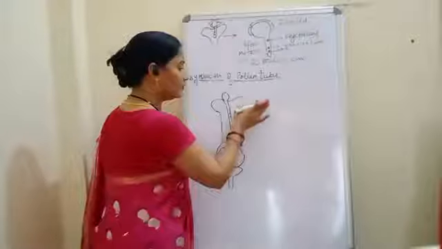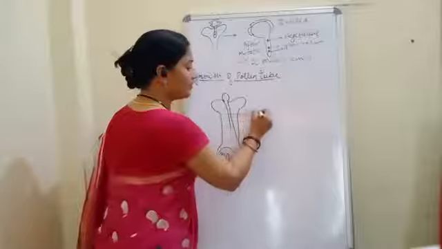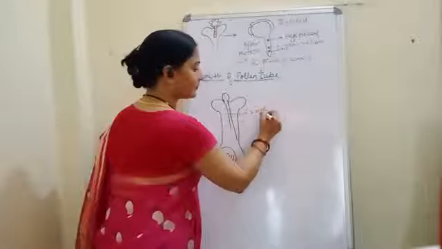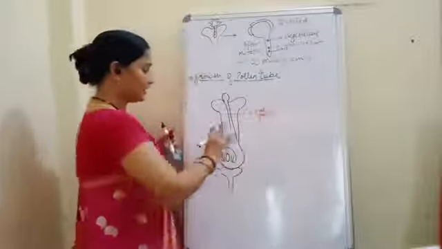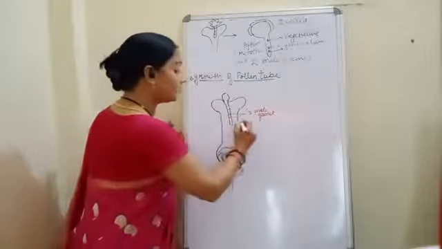Okay, so now I am not drawing this. Now we have two male gametes. They will reach. Suppose it has reached till here. Now the style is hollow.